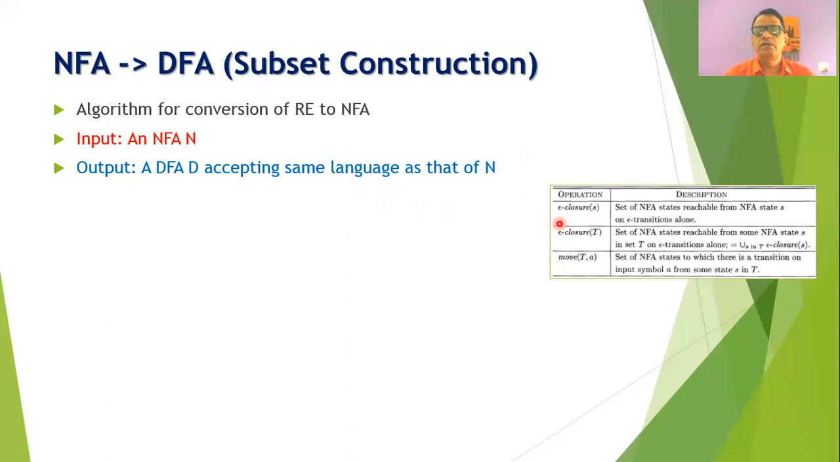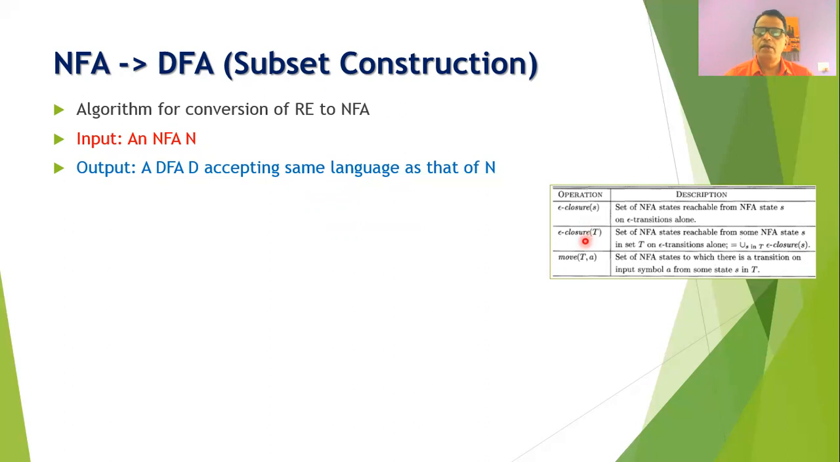The first function is called epsilon closure of s, and this function will return the set of NFA states that are reachable from some state s of the NFA on epsilon transitions alone. So whatever the states of the NFA are, from those states, if you are able to reach other states on epsilon transitions alone, then such a set can be obtained by using this function, epsilon closure of s.